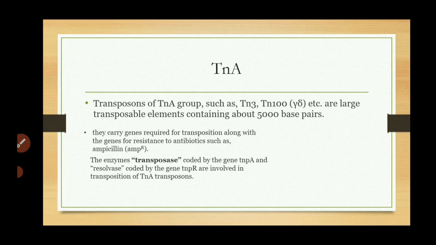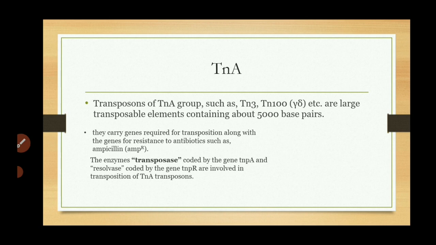So this is a large group of transposable elements, and it contains Tn3, Tn100 elements and more elements in this group. They carry genes required for the transposition along with the gene for resistance to antibiotics such as ampicillin.